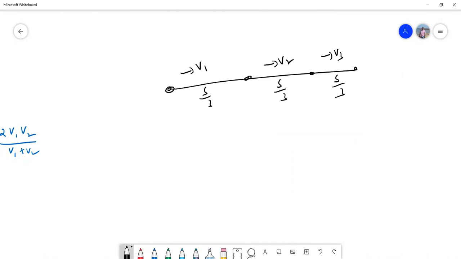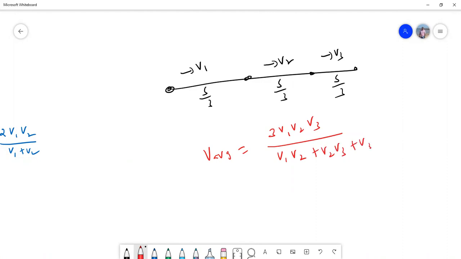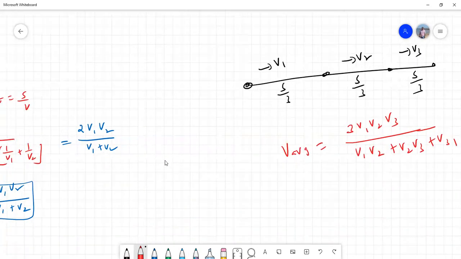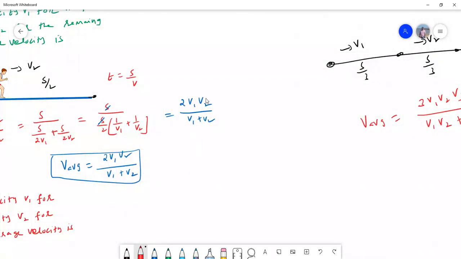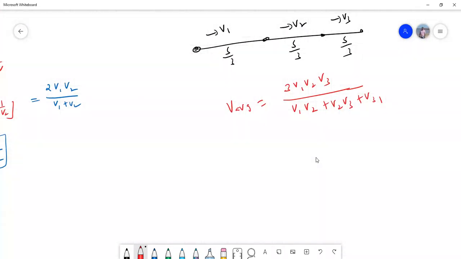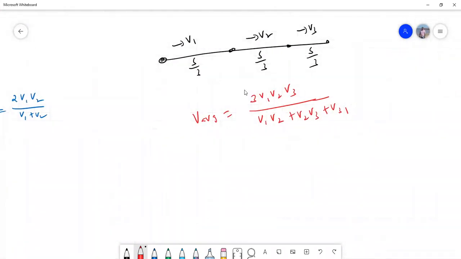Now, what is the average velocity? Very simple, we can directly write. Average velocity will be 3v1 v2 v3 by v1 v2 plus v2 v3 plus v3 v1. In the earlier case, since it was s by 2 and s by 2, half of the displacement, we got 2v1 v2 by v1 plus v2. This is the way you can solve the problem.